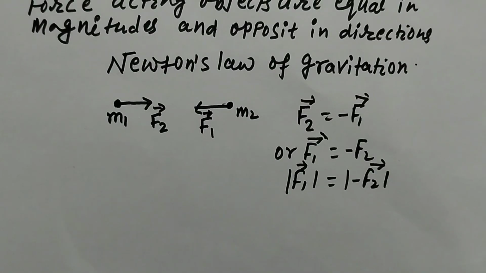These are the statements of Newton's law of gravitation. This law works well for point masses only, but the universal law of gravitation is valid everywhere in the universe. For any object having mass, we can apply Newton's law of gravitation.